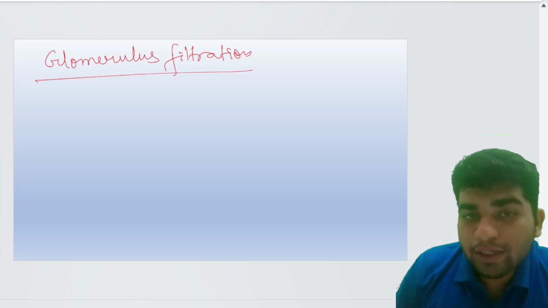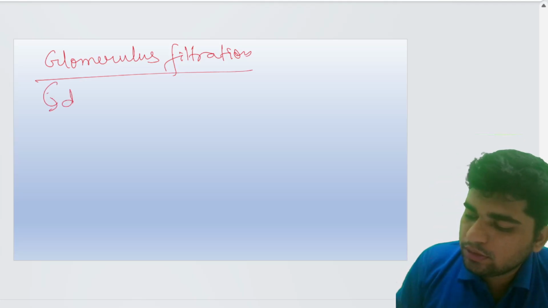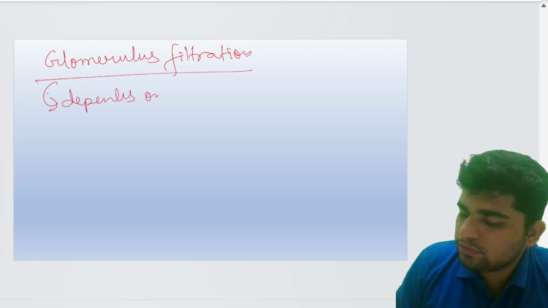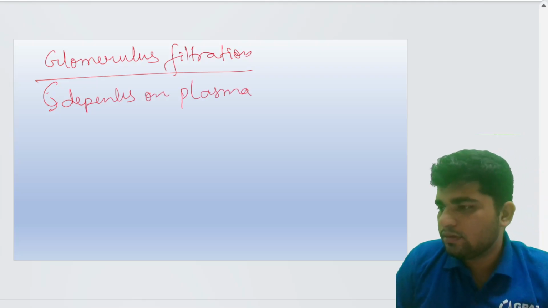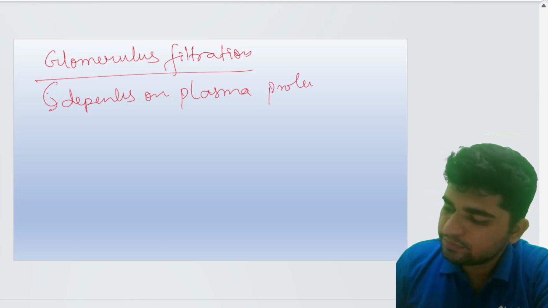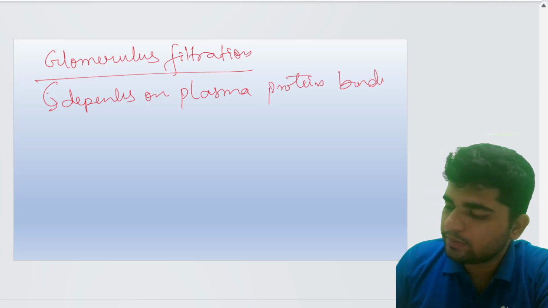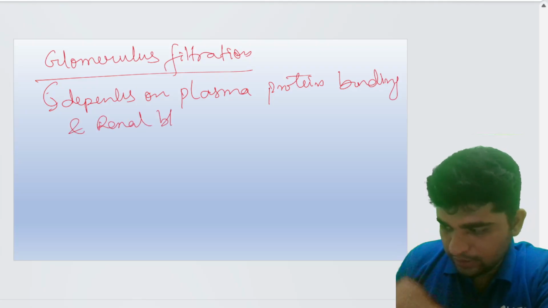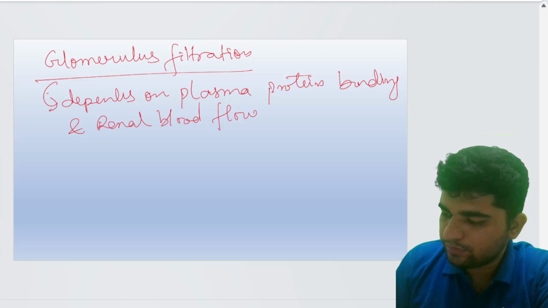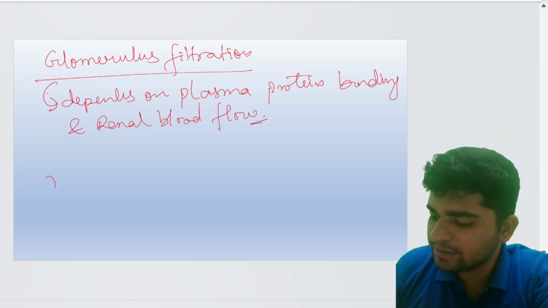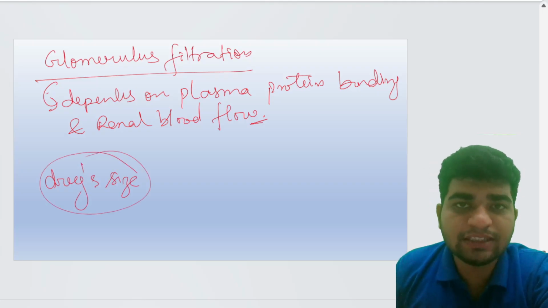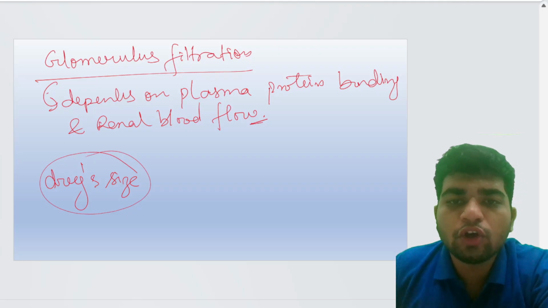Glomerular filtration depends on plasma protein binding and renal blood flow. If the drug size increases, it will not be able to filter out through glomerular filtration.